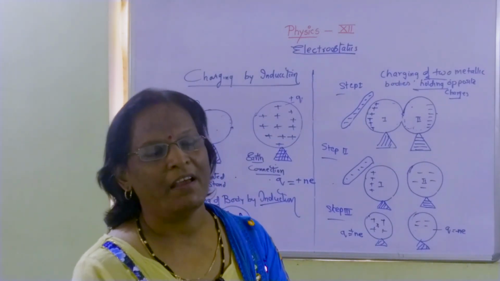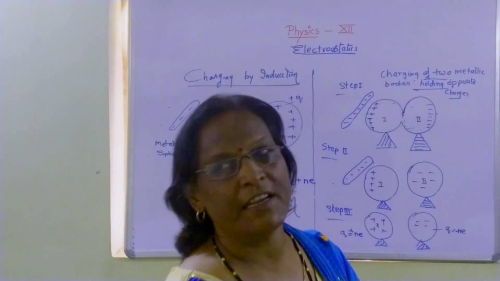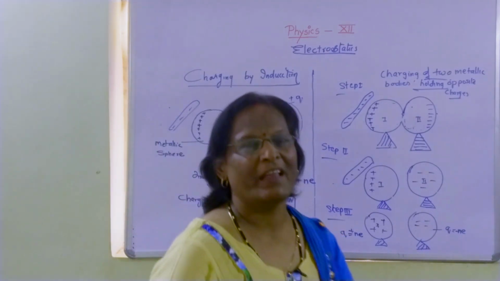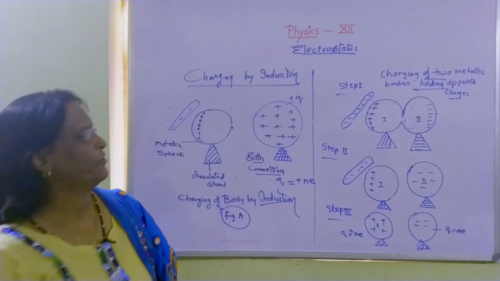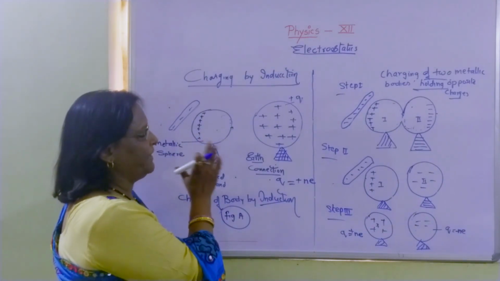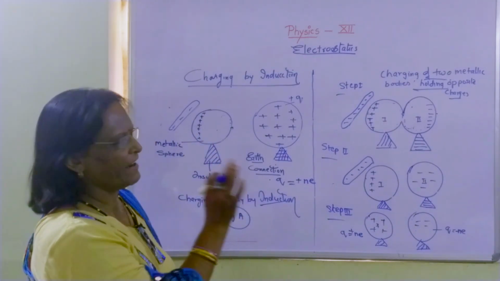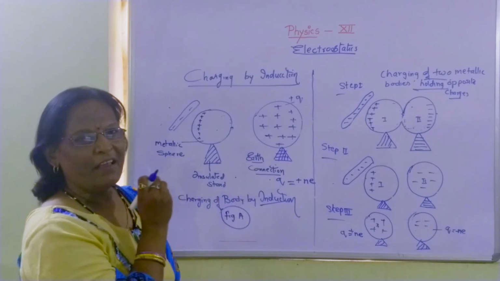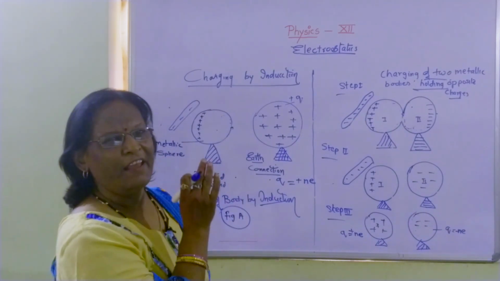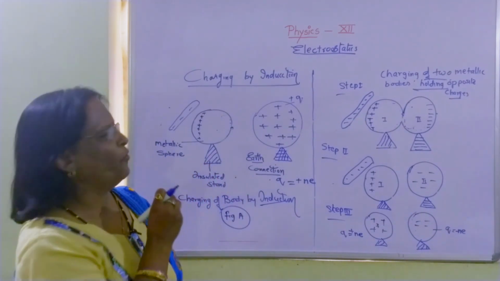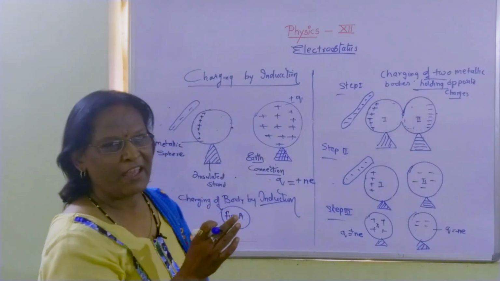This phenomenon is called charging by induction. I hope the scenario is clear. Here now you see no wire connection is there. Nowhere the charges can flow, nowhere the charges can move.